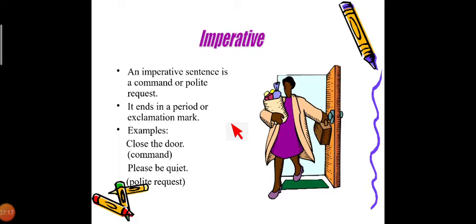There should be some kind of command, आज्ञा, काहीतरी आज्ञा असते. That is the thing about an imperative sentence.